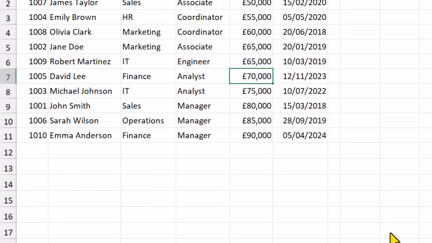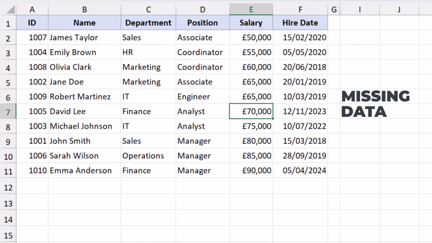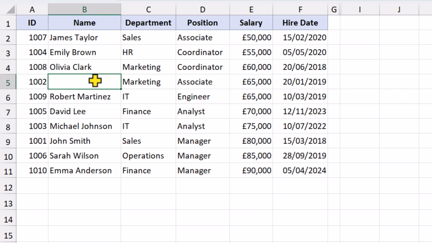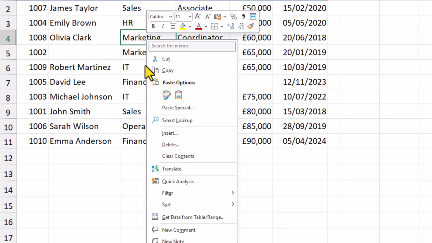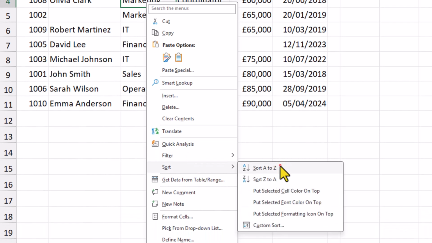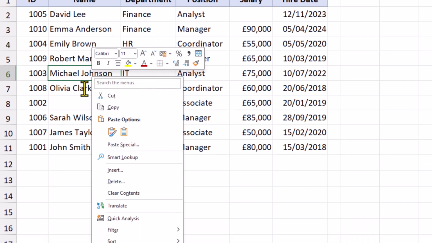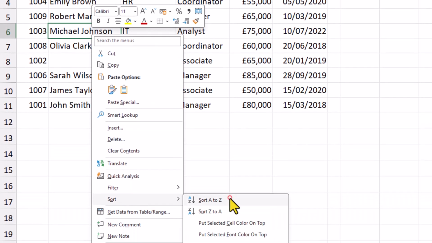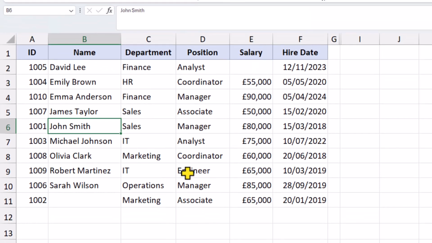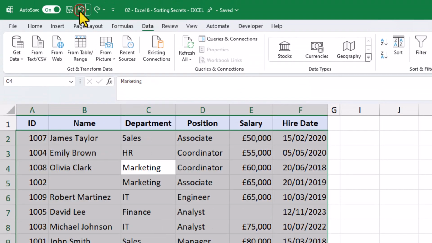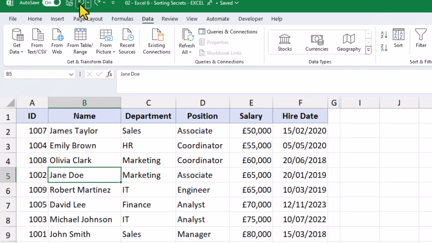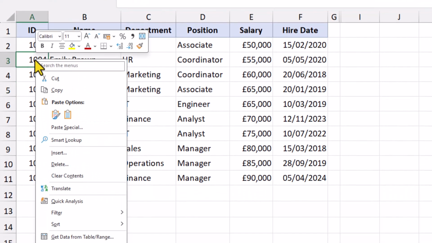One thing to bear in mind is how Excel deals with a dataset that has missing entries. For example, if we remove this name and this salary, let's see what happens when we try to sort now. If we do an A to Z sort by the department column, everything appears to be okay. However, if we perform a sort by the name column, Excel will always place the blank cells at the bottom. We'll use the undo button to get back our missing data. Return the data back to normal by sorting on the ID column.